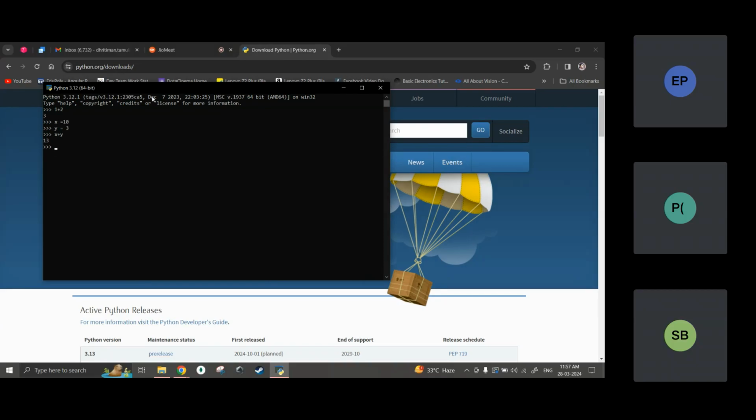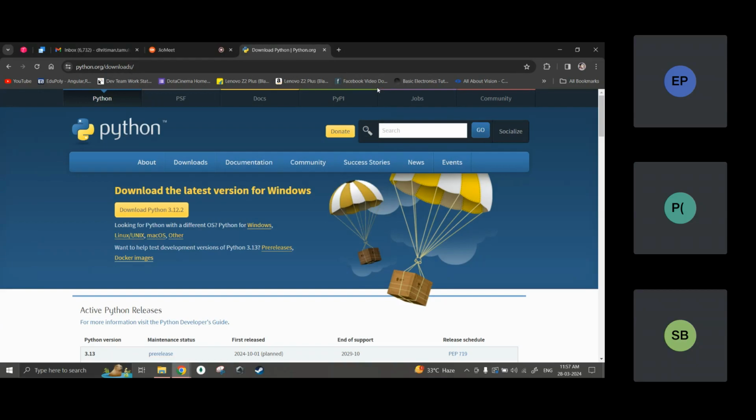We are able to run our Python code here. But the moment I close this interpreter, the code is gone, isn't it? That's why I will never recommend you to run your code in an interpreter. In an interpreter, it is 100% sure you can run your code, but your code will be lost. You have not stored your code.